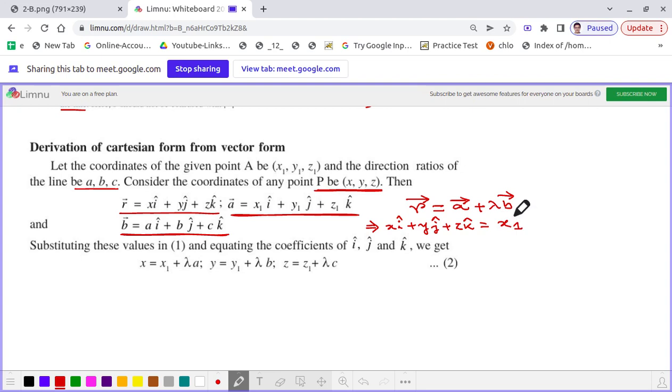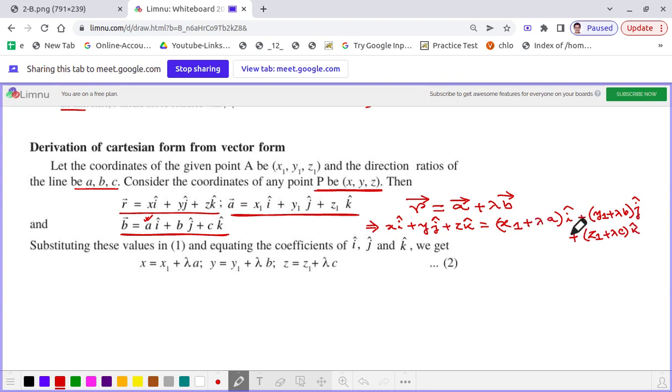The coefficient of i cap for the vector B is A, but it is multiplied with lambda. So what you can write is x1 plus lambda into A i cap plus y1 plus lambda into B into j cap plus z1 plus lambda into C into k cap.